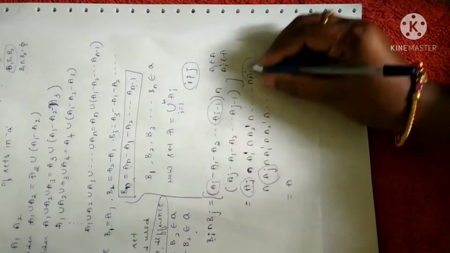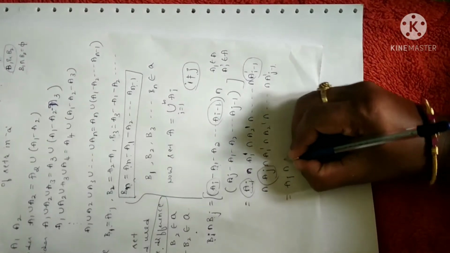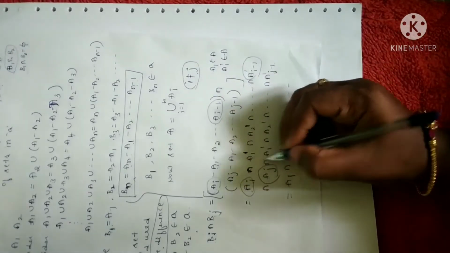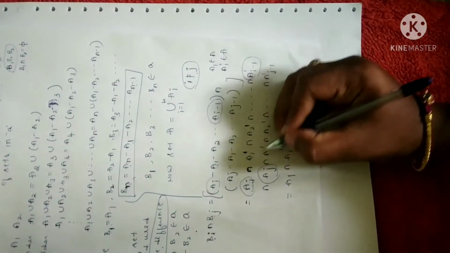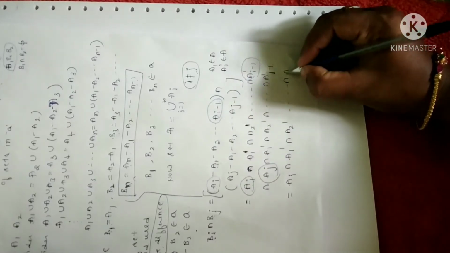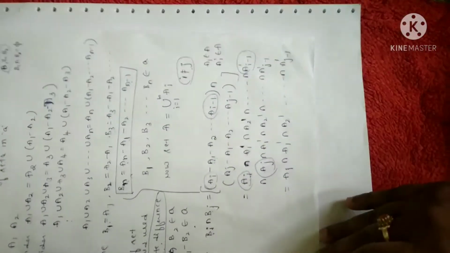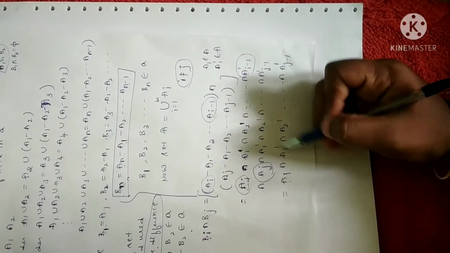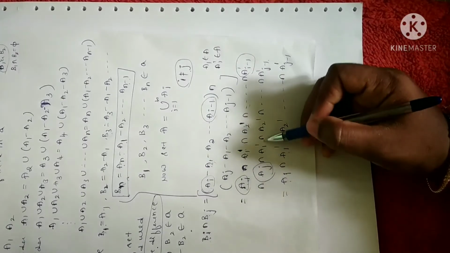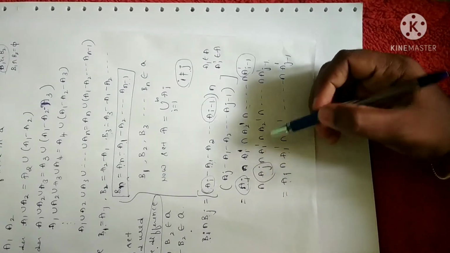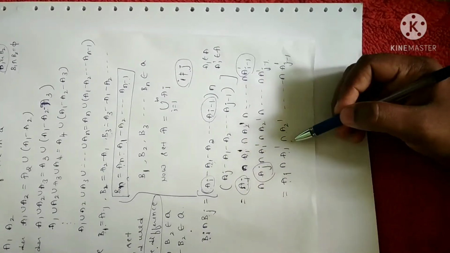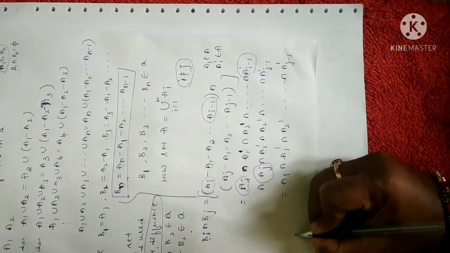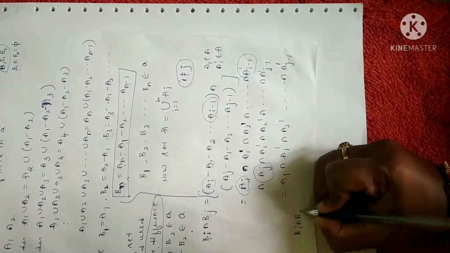Now I can write this entire expression as Ai intersection A1 complement intersection A2 complement, and so on. Why? Because you have A1 complement, A2 complement, all the elements are the same. The left out element is Aj minus 1 complement. I have taken the first element as it is, the last element as it is. In between I have chosen A1 complement, A2 complement only once. Why? Because I have the same element twice. So when you have an intersection, there is no need to write it again. It is sufficient to write it only one time. Fine. This is the value of Bi intersection Bj.